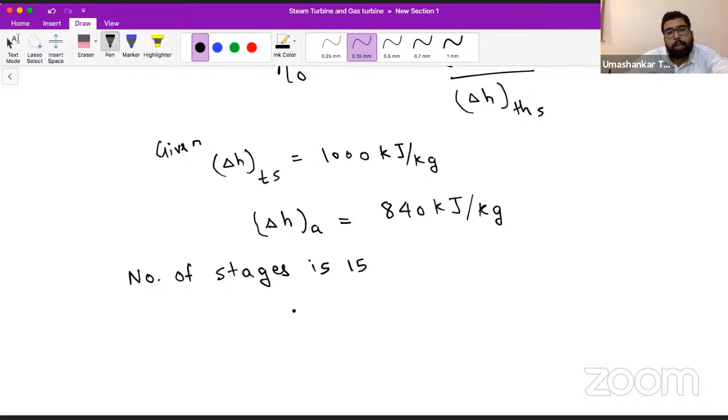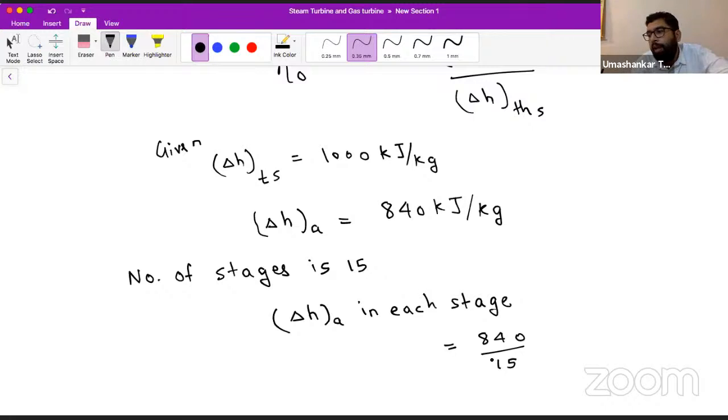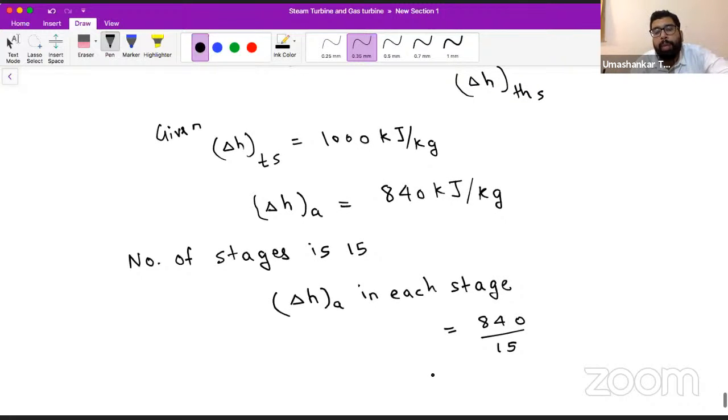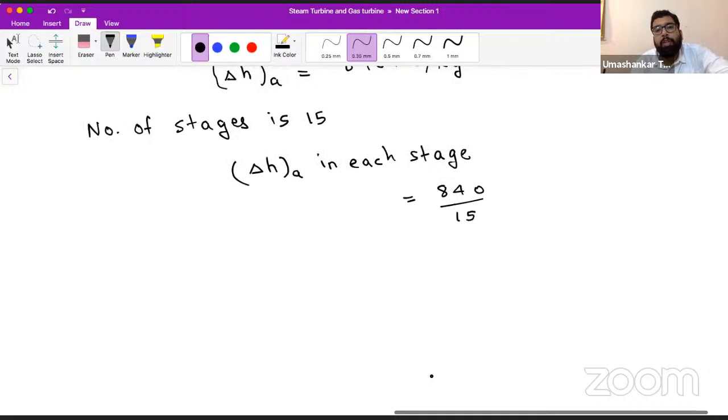So what will be the actual enthalpy drop in each stage? Will you be able to find me that? So you can divide this 840 by 15 and you will have the actual enthalpy drop in each stage. Tell me yes or no. Is that clear or not?